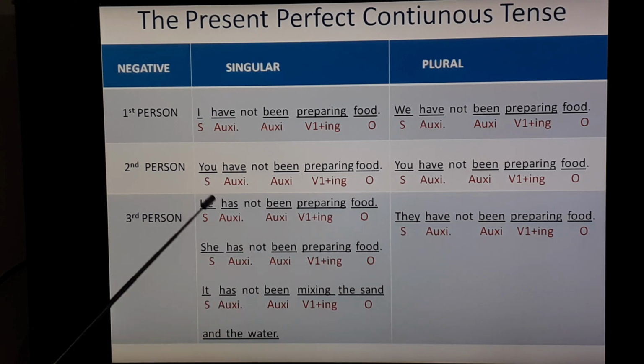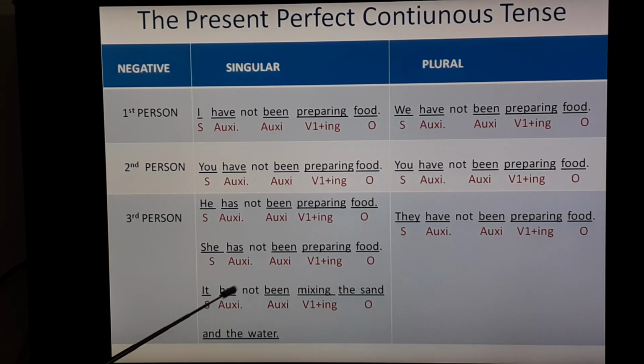He, subject. Has, auxiliary verb. Been, auxiliary verb. Preparing V1 plus ing, food, an object. She. She has not been preparing food. She, subject. Has, auxiliary verb. Been, auxiliary verb. Preparing V1 plus ing. Food, that is an object.